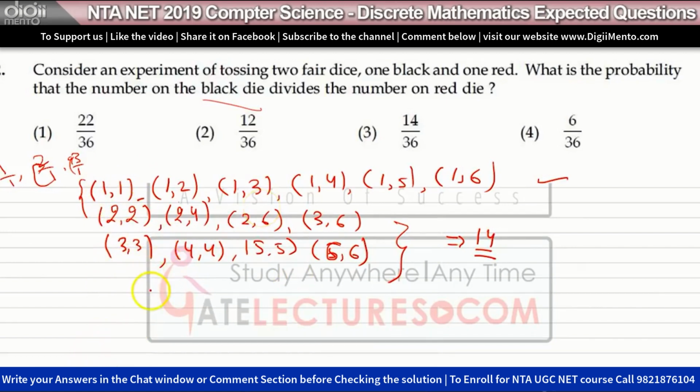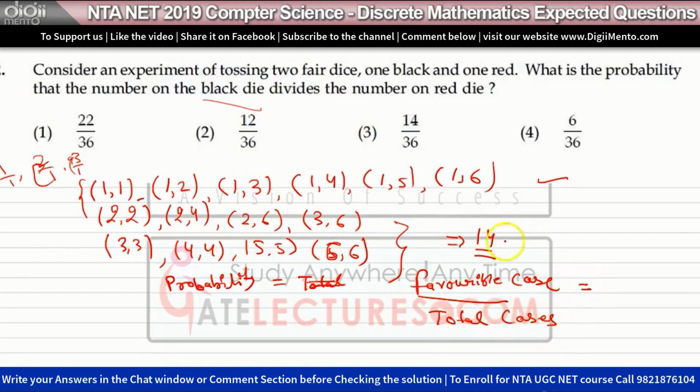So the total number of ways are... so probability equals favorable cases upon total cases, which actually are true according to the question. Favorable cases are 14 and total cases are 36. So the answer is 14 by 36. This is the probability such that the number on the black die divides the number on the red die. So the answer is 3.